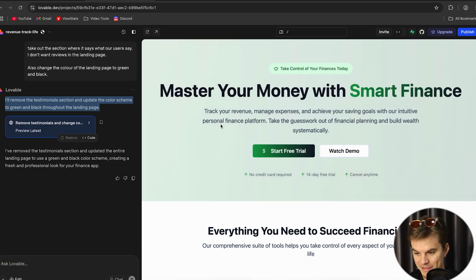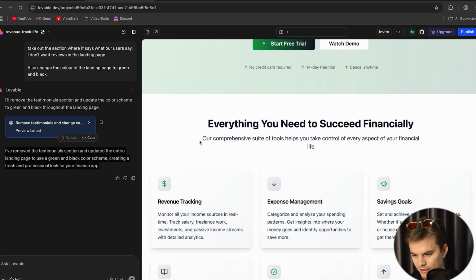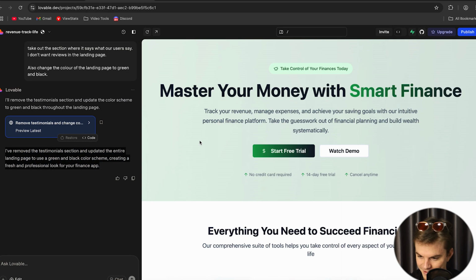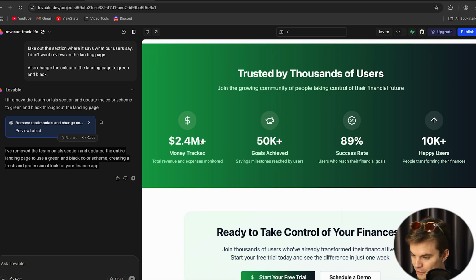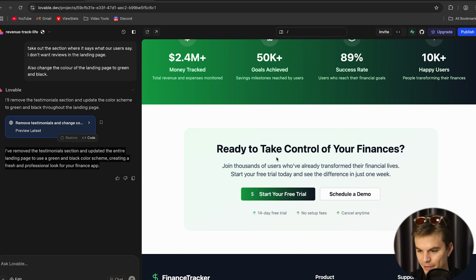Okay, it's done what we wanted. It says I removed the testimonial section and updated the entire landing page to a green and black color scheme, creating a fresh and professional look for your finance app. So let's see, has it taken out the review section? Yes, it has. You see, it's taken out those fake reviews. Now, let's say you built your app, you've got some people using it, then you can put in the section of the real reviews. And also it's changed the landing page to green and black.